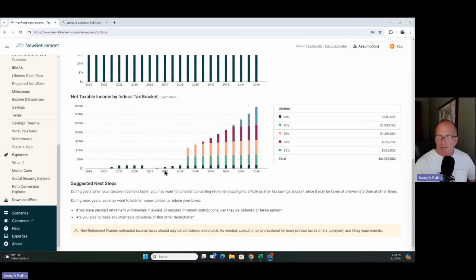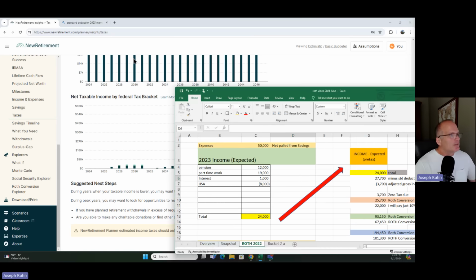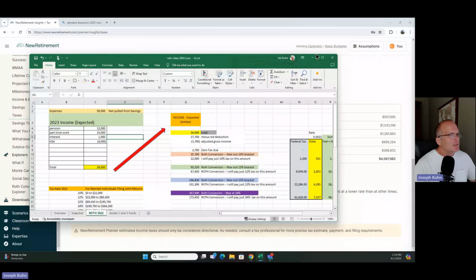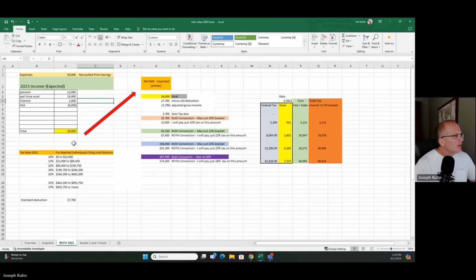So first, I'm going to take a look at what I do in Excel. This is my engineering mind. I feel better doing it on a worksheet, and then we're going to compare to what New Retirement says. So I'm flipping over here to my Excel document. These are 2023 numbers. This is really the template I used last year, but I changed all the numbers. These are not my numbers.